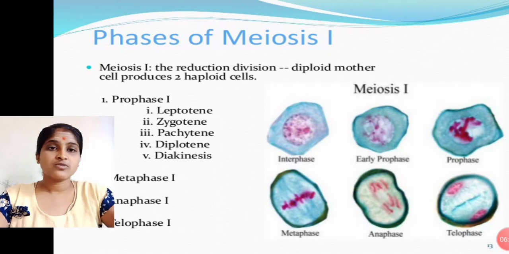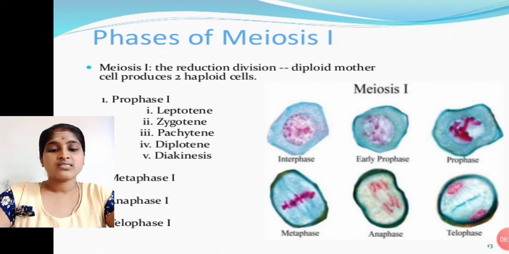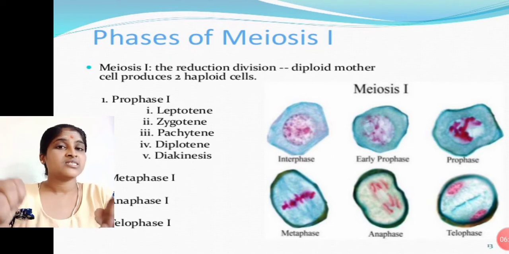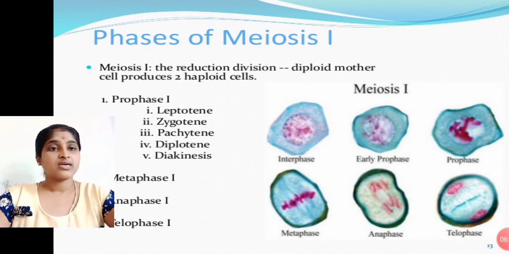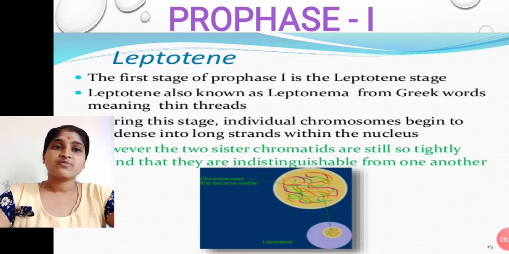Next we go to prophase first. This is the longest phase, because it is divided into five sub-stages: leptotene, zygotene, pachytene, diplotene and diakinesis. These five sub-steps are seen in prophase first only. Next we go to the first one, leptotene. This is the first stage of prophase first.